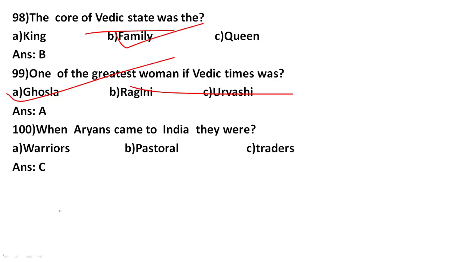Initially when the Aryans came to India, they were pastoral, meaning they used to keep sheep or cattle. So these people were known as pastoral. Later on they started living in our country and started contributing to the nation.